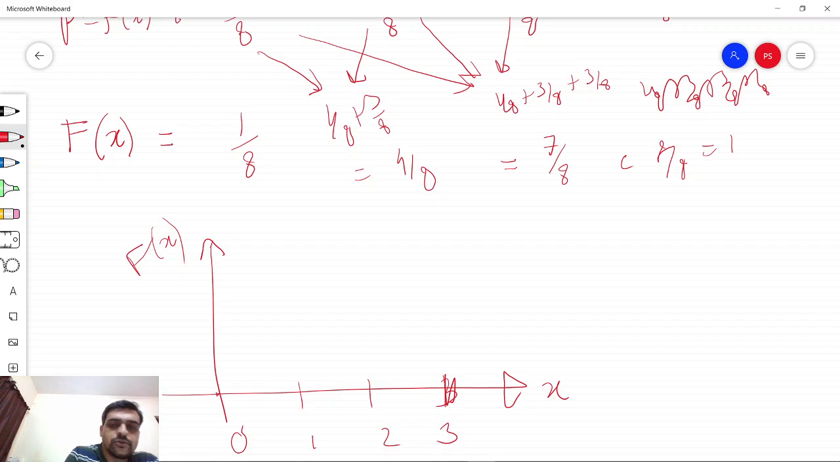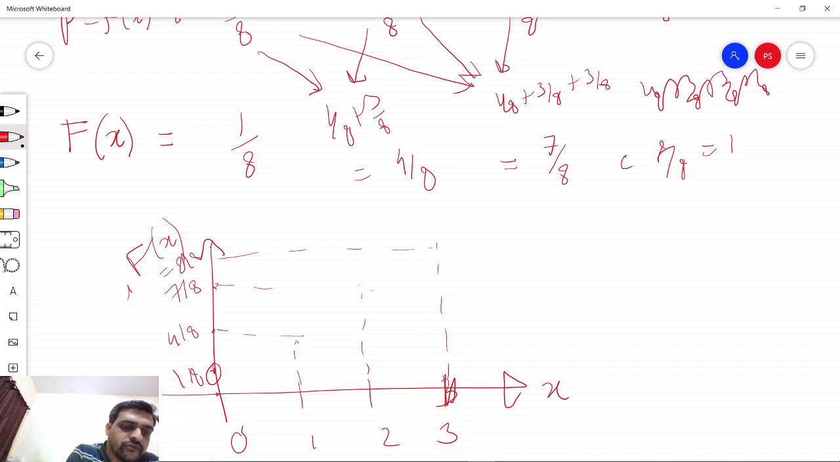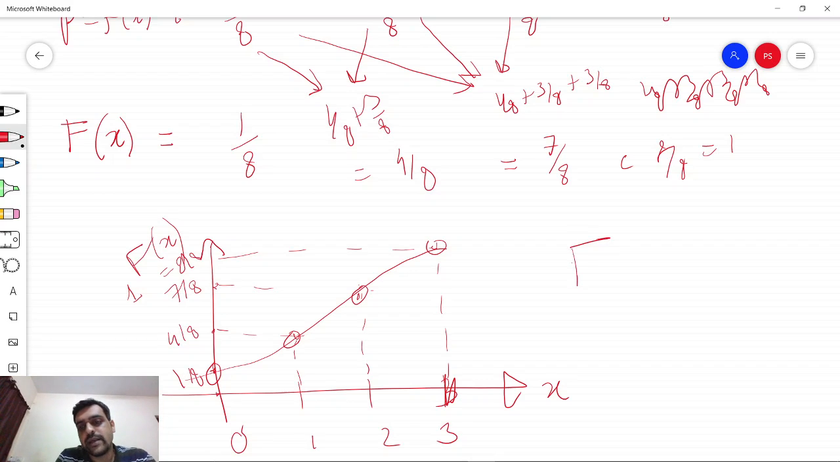For the value 0, the value is 1 by 8. For 1, the value is 4 by 8. For 2, the value is 7 by 8, and for 3, the value is 8 by 8, which is 1. Right? So this is how the graph looks. We should note that F of x for the highest value of j or i is always going to be equal to 1, because it is the sum of all possible probabilities.